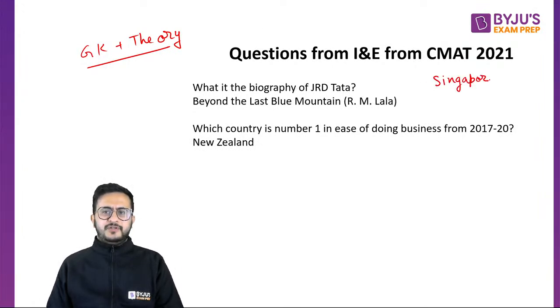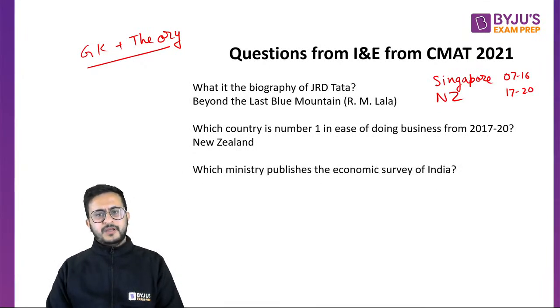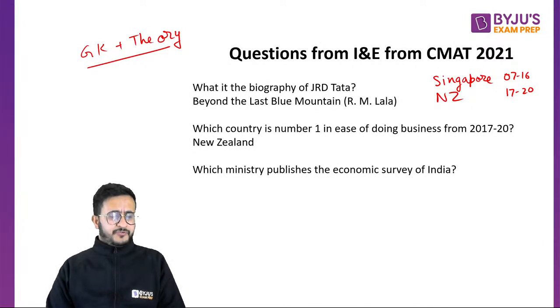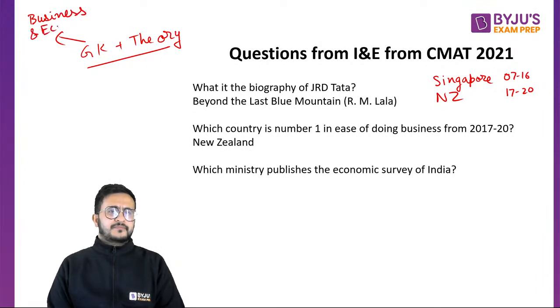Singapore was ranked one from 2007 up to 2016, and then New Zealand has been topping from 2017 to 2020. So that is the number one country in ease of doing business. Which ministry publishes the Economic Survey of India? As I said, for general awareness you need to prepare for business and economy related questions. Do read about famous entrepreneurs, as a part of entrepreneurship. Do read about famous entrepreneurs of India.